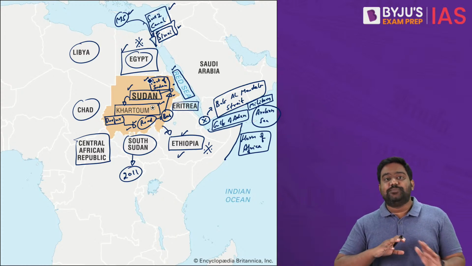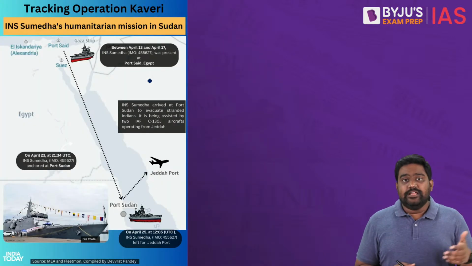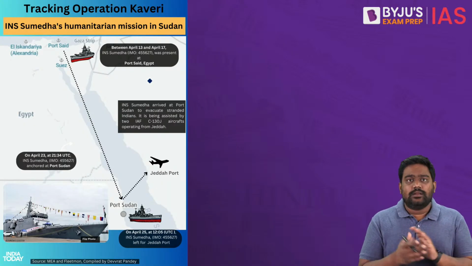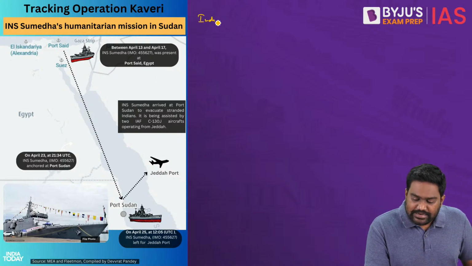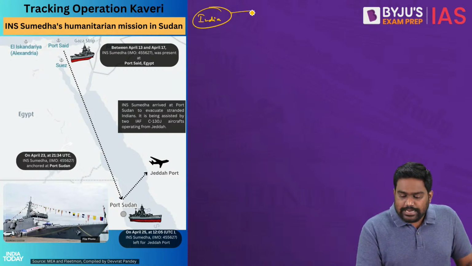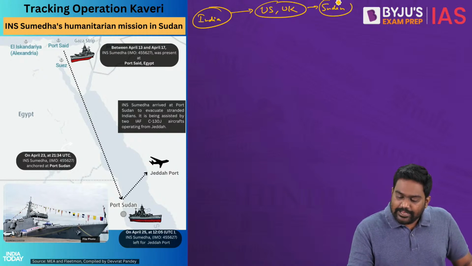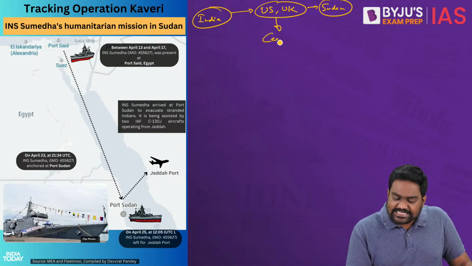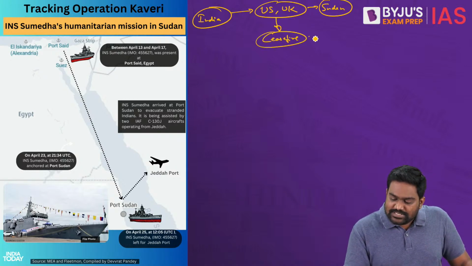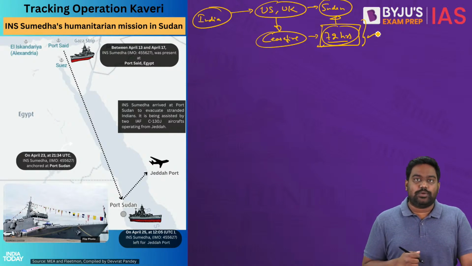And the Ministry of External Affairs has been coordinating with all concerned stakeholders, including the Defense Ministry, the Indian Navy, the Indian Air Force, and other concerned entities. To make this evacuation possible, India needs the help of a few countries. India has worked closely with the US and UK, which have influence in Sudan. In fact, the evacuation is possible right now because the US has brokered a ceasefire for 72 hours. Or else the fighting was so intense that it was almost impossible to carry out the evacuation.